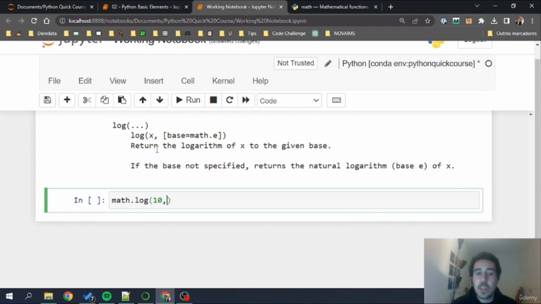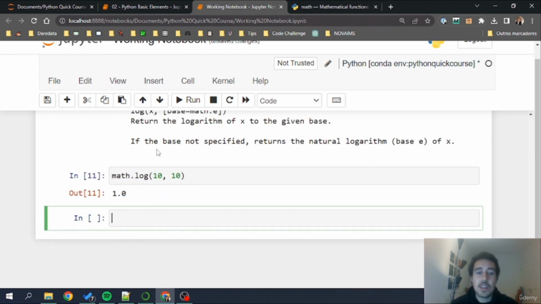Now, by order, I can pass a new argument, which is the base. For example, if I pass a 10, this will be a logarithm of 10 base 10. So the functions are not restricted to only one argument. We can pass multiple arguments inside, and these functions are able to support multiple arguments as well.